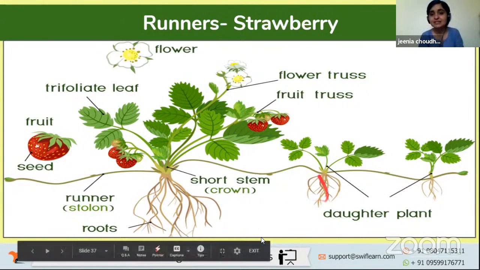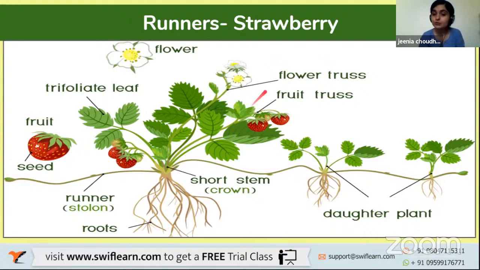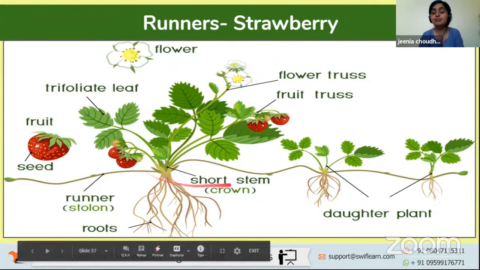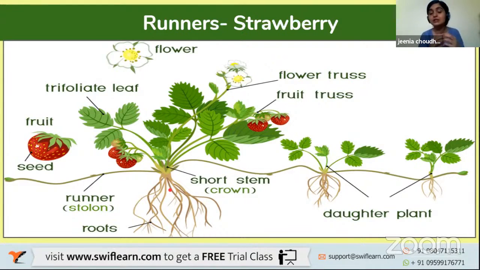Here you can see the flowers, here you can see the fruit, and the flowers also fall down. Sometimes they also generate some kinds of seeds, right? That is how it keeps growing the cluster all around, creating the runner cluster. That's why they are known as runners.